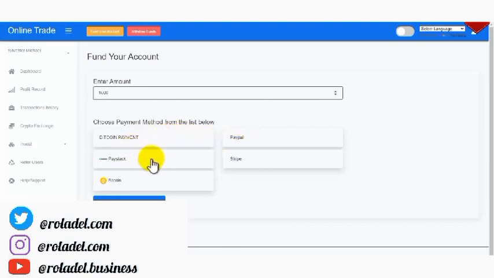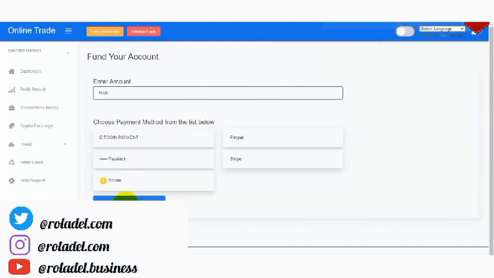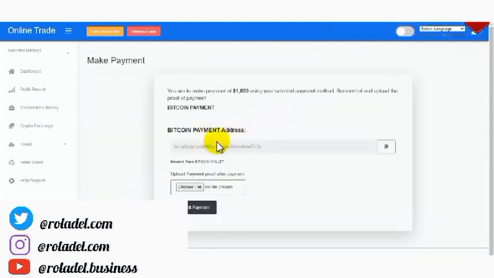So let's say I want to make use of this particular Bitcoin payment. I'll click on it. Okay, you will see it showing your payment method. You have chosen to pay with Bitcoin payment. So I will click to proceed to payment. So this is the company Bitcoin wallet address. This is where you will put your Bitcoin wallet address so that your clients come and copy the Bitcoin wallet address and make payment to it. As you can see here, you're to make payment of $1,000 using your selected payment method, then screenshot and upload the proof of your payment. So after making the payment, you have to upload the screenshot of your proof of payment for confirmation purposes.